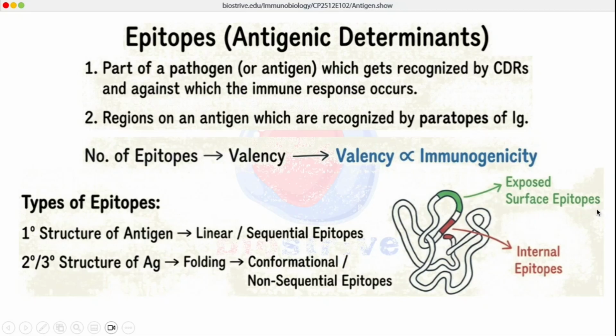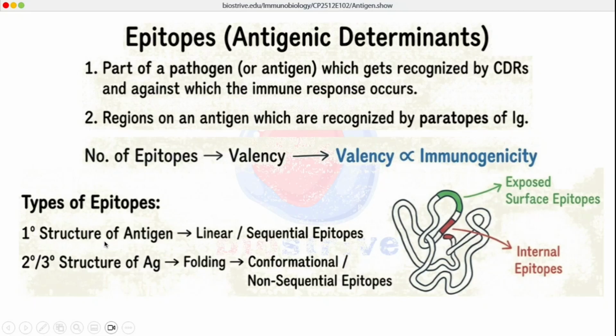Now there may be certain epitopes which are not exposed on the surface, which are lying internally. We call them internal epitopes. And if we talk about the specific structure, and if we consider this type of antigen is proteinaceous in nature, proteins exhibit different kinds of structures. Protein may be present in primary structure, or in secondary or tertiary structure.